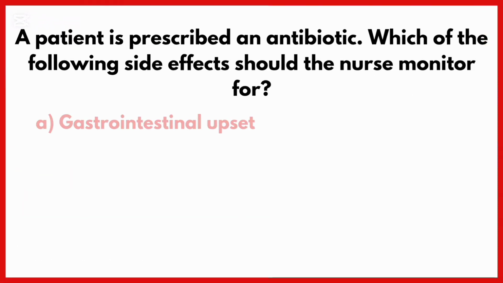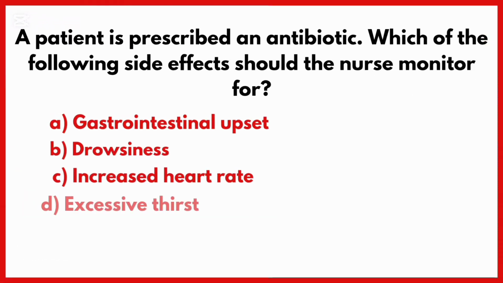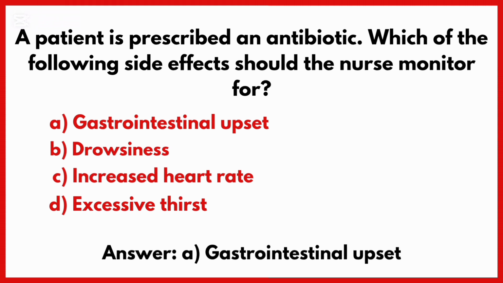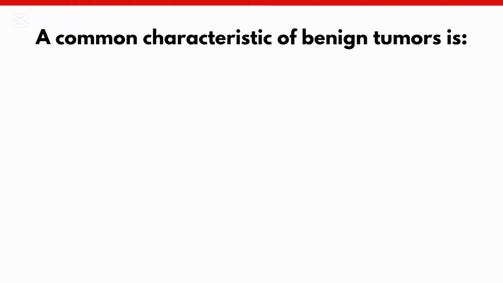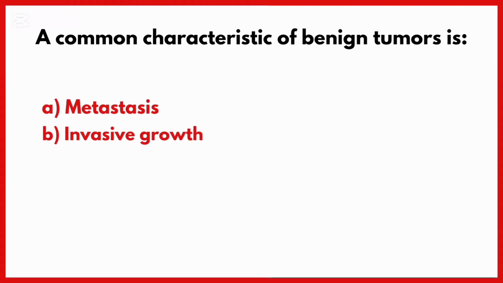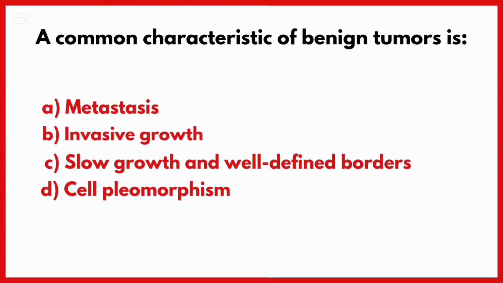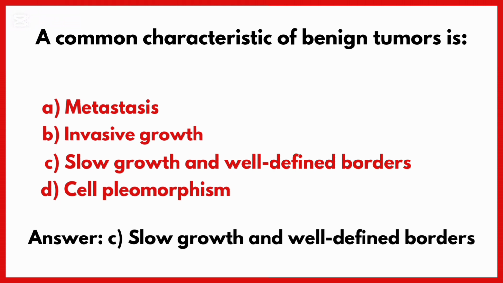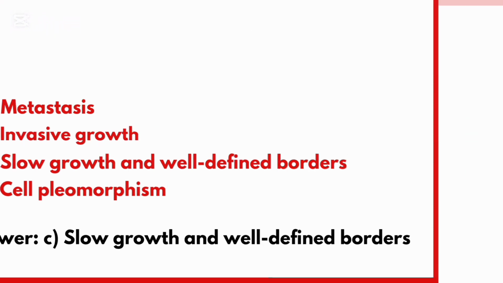A patient is prescribed an antibiotic. Which of the following side effects should the nurse monitor for? Correct answer is option A, gastrointestinal upset. A common characteristic of benign tumors is. Correct answer is option C, slow growth and well-defined borders.